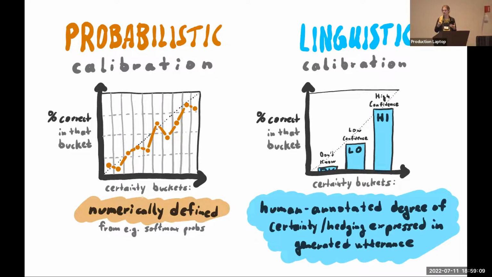So really, we can think about it as the amount of hedging that we're going to have in there, the amount of certainty expressed that way. I'm going to choose 3 buckets for this paper: don't know, low confidence, high confidence. And I draw them as bar plots just to set it apart from a probabilistic calibration case, but it's really the same idea. So we have to ask humans, but now we have this concept of trying to get at what the string contains instead of certainty, which is really what we're interested in if we're talking about how well our chatbot is calibrated. So that's what I mean by linguistic calibration, and that's what we're going to be looking at.